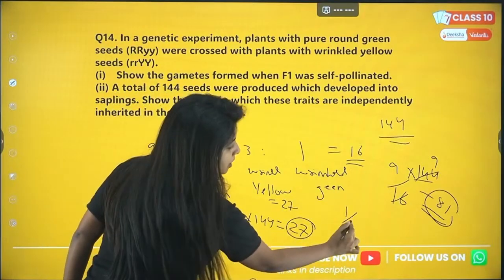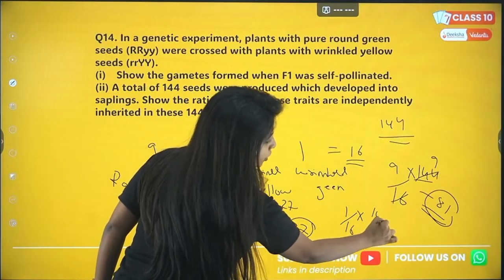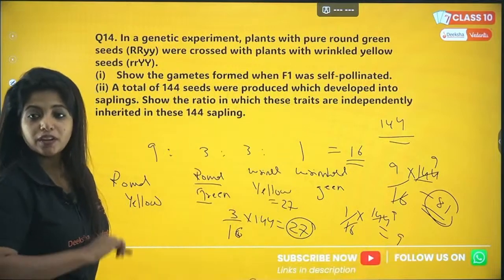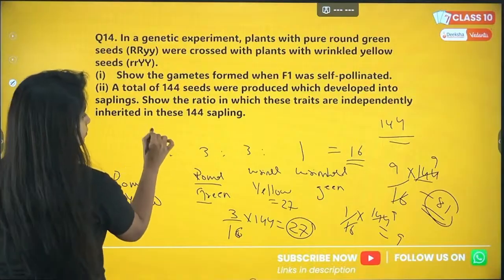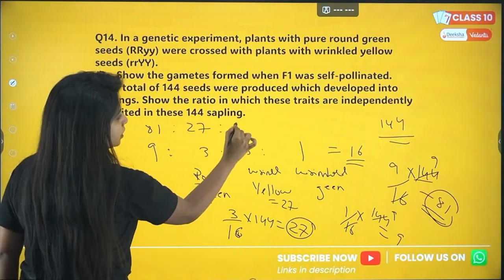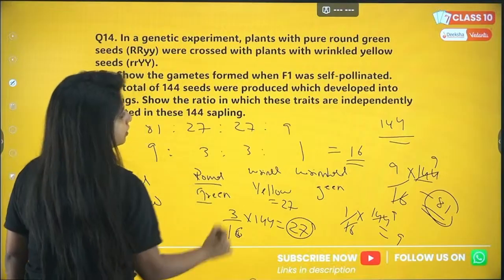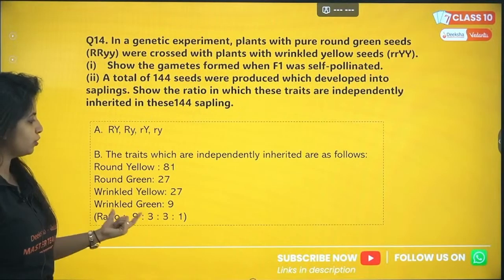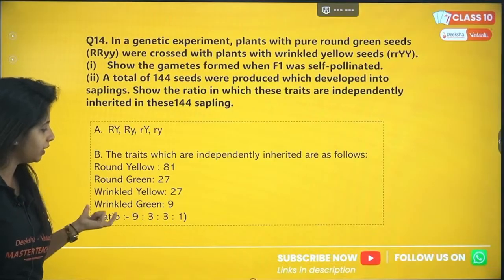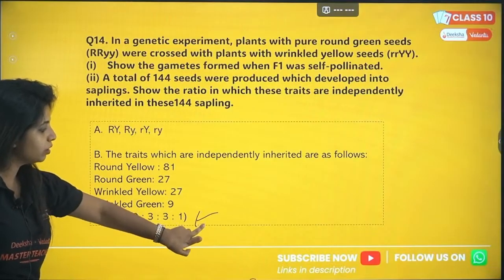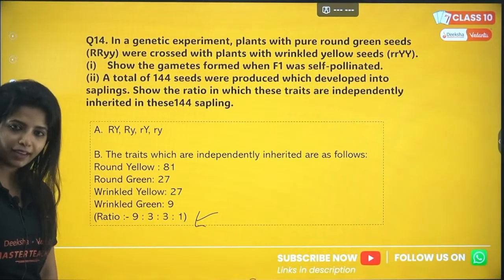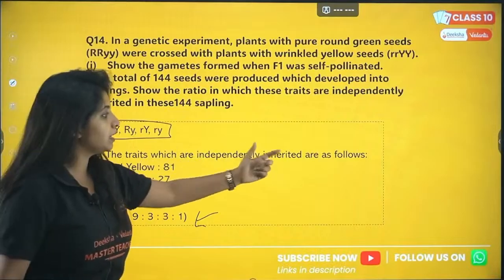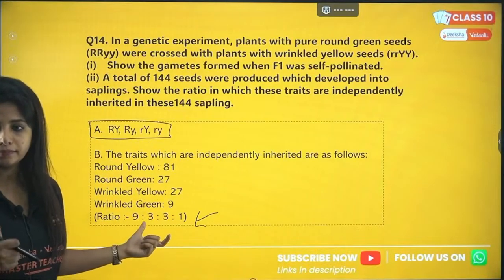Now here 1 by 16 into 144 will be 9. So the numbers will be 81, 27, 27, and over here 9. So the ratio is 9:3:3:1. But we already know the ratio. So the gametes that are going to be formed are this, and the traits which are independently inherited are this. Cool?